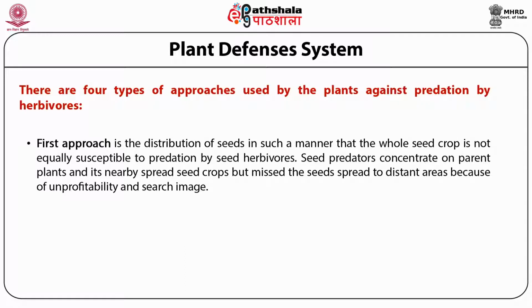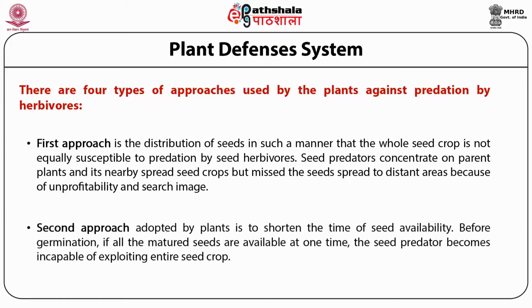Seed predators concentrate on parent plants and their nearby spread seed crops, but miss the seeds spread to distant areas because of unprofitability and search image. The second approach adopted by plants is to shorten the time of seed availability before germination.